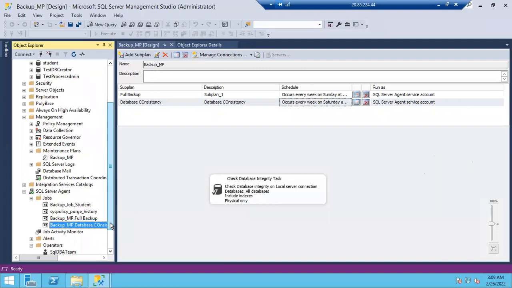Database mail is a feature which will help you to send emails to the recipients. Usually in the organization, we have a separate mail server. Outlook is our regular mail server, so we'll set up the things in Outlook. We'll use the Outlook server name and the Outlook server port number and all.